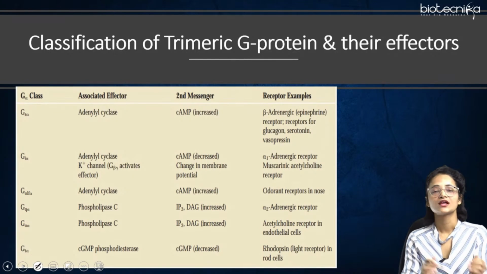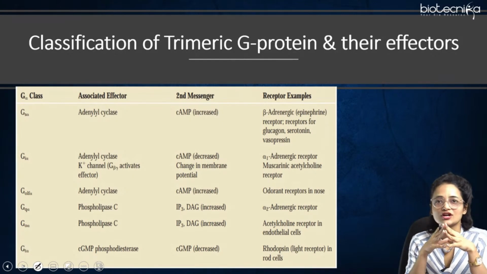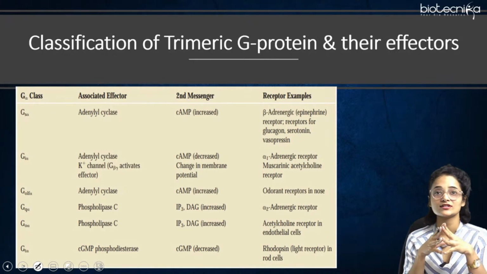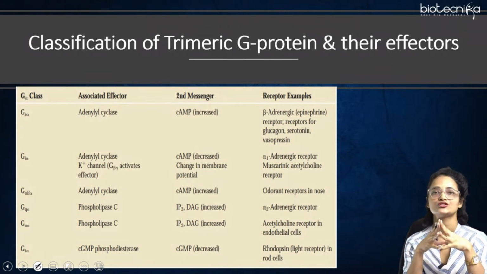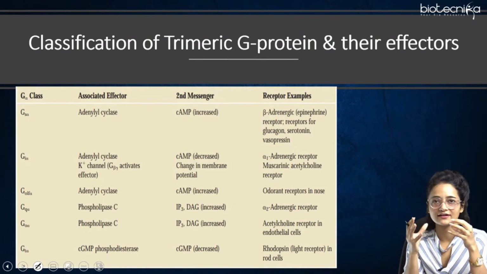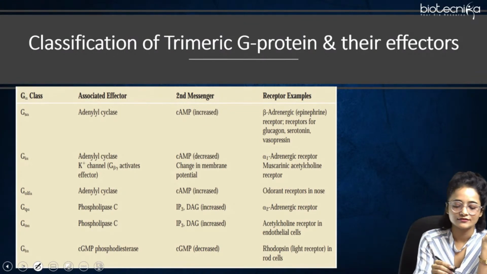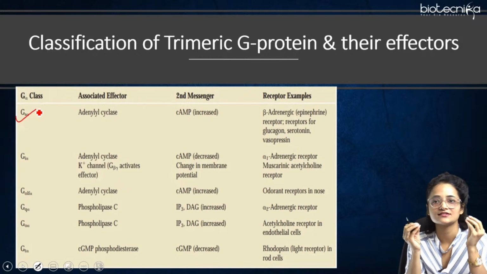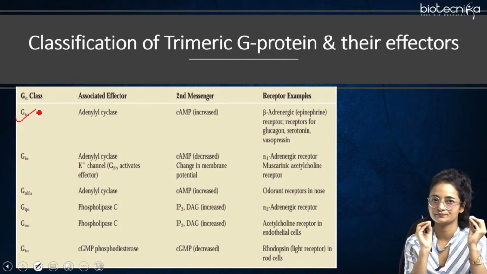So we'll move further. Here comes the classification of the trimeric G protein and their effectors. This table tells the different classifications of the trimeric G protein and the effectors which are involved. First is the GS alpha, that is the G stimulatory alpha protein.